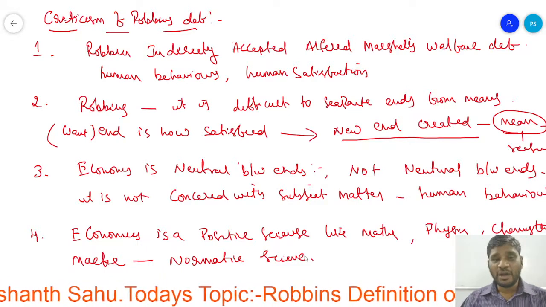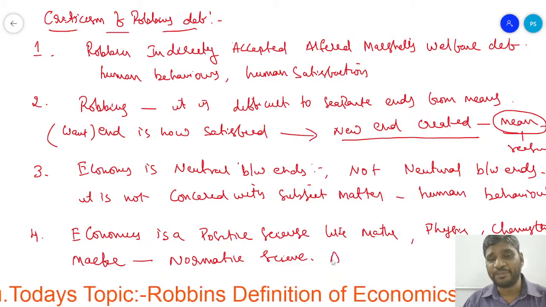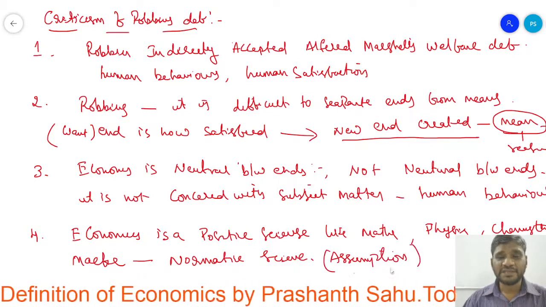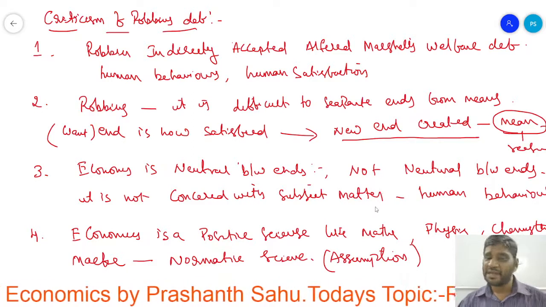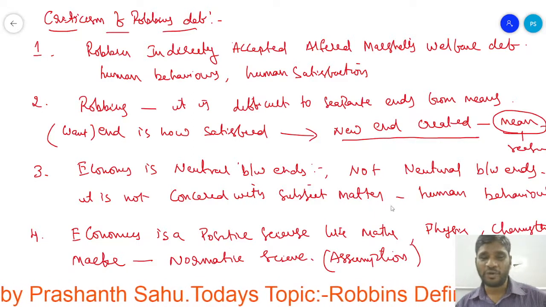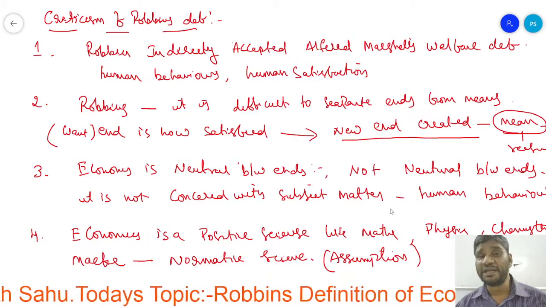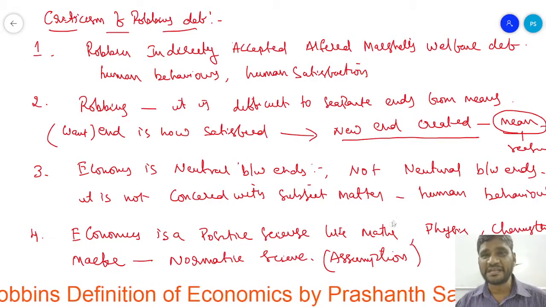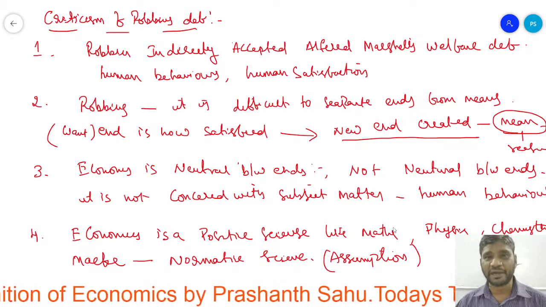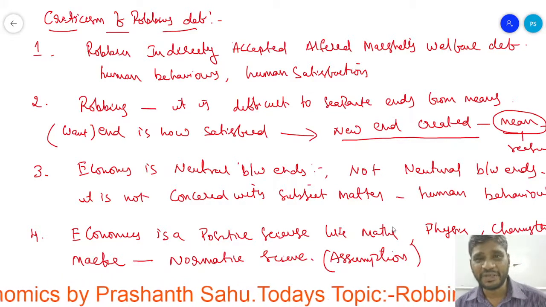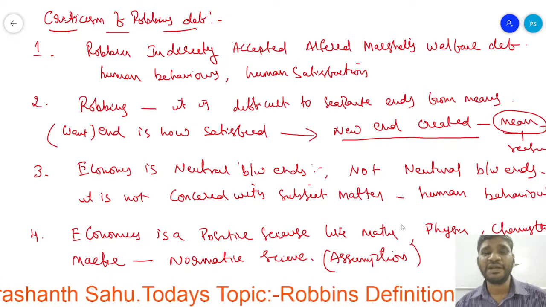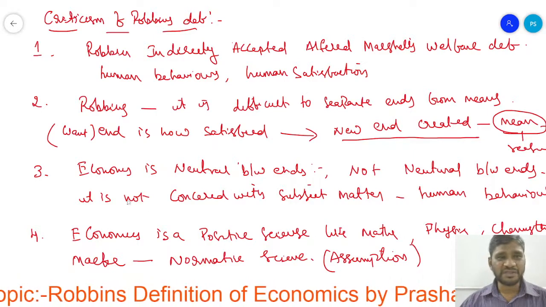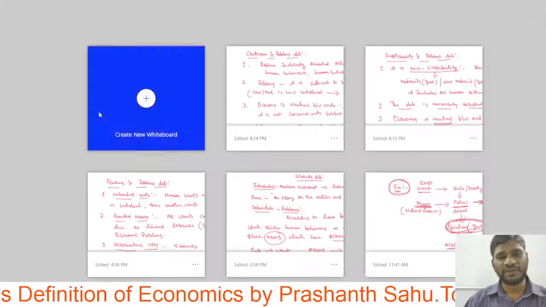Okay, now, because normative science is completely based upon the assumptions. In the same way, economics is a normative science, which is completely based upon the assumptions. But it is not like a positive science where perfect measurement can be taken. Can you measure utility? Can you measure your hunger? Can you measure your thirst? It is unmeasurable. We can just assume. Okay, so this is the next criticism which is being given out.